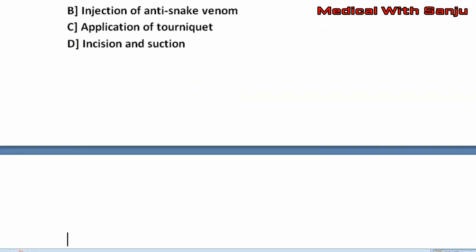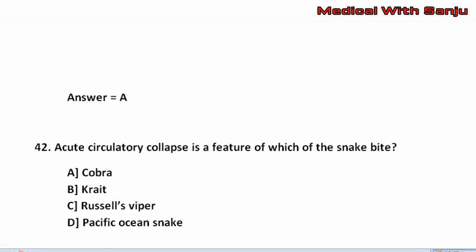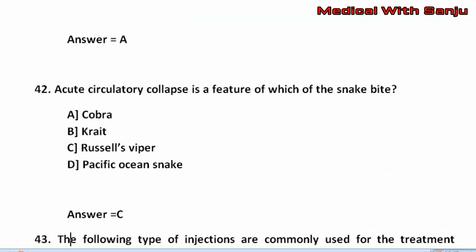Question number 42. Acute circulatory collapse is a feature of which of the snake bite? Option A, cobra. Option B, Krait. Option C, Russell's viper. Option D, Pacific Ocean snake. The right answer is option C, that is Russell's viper.